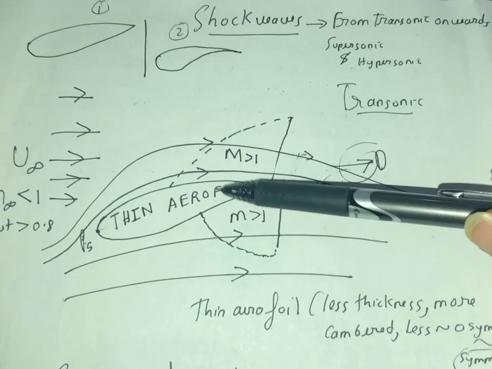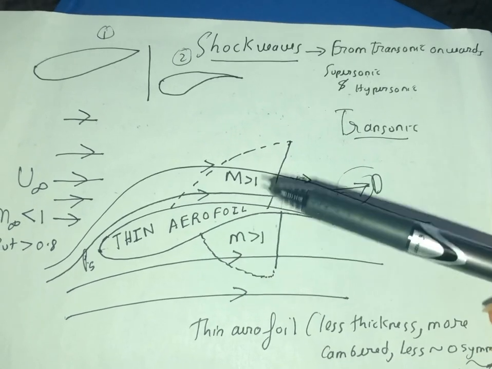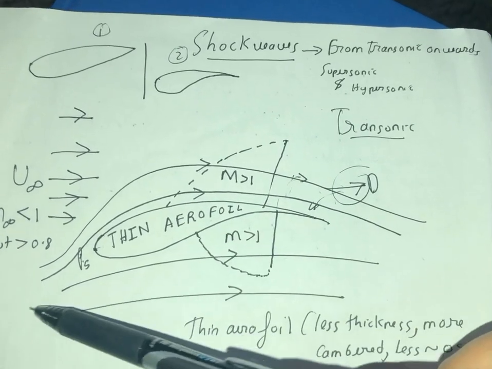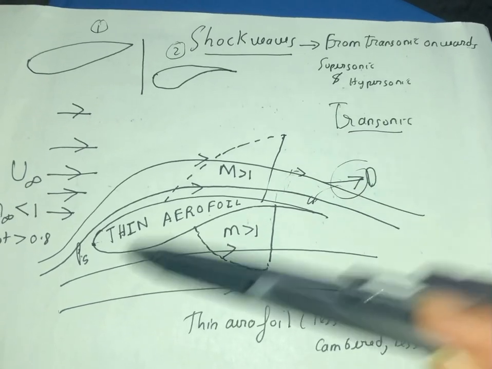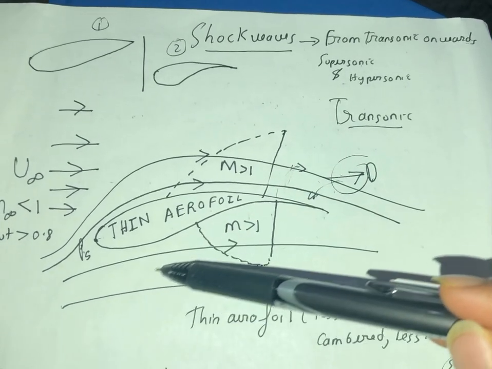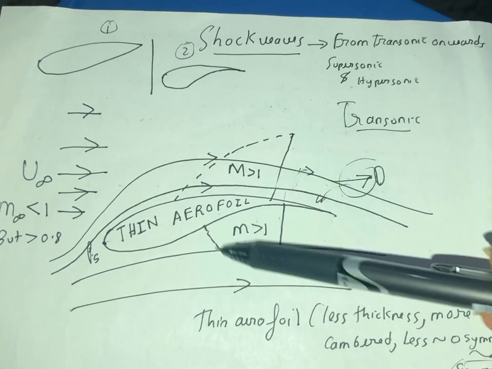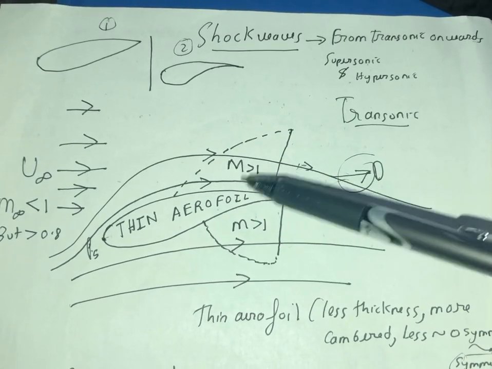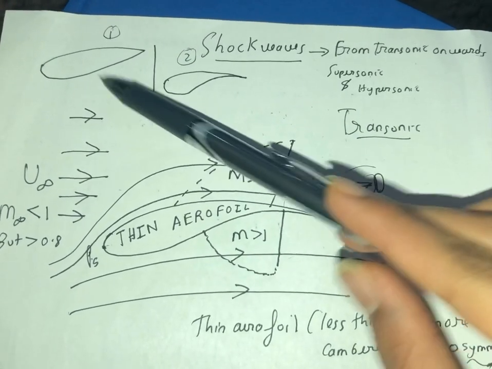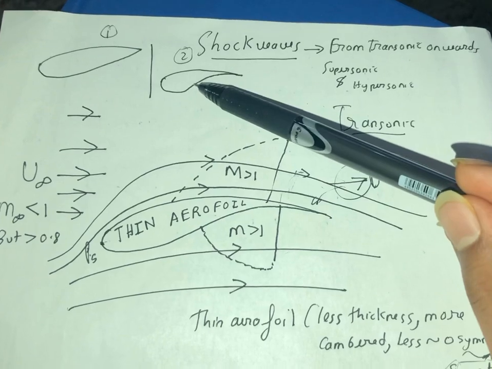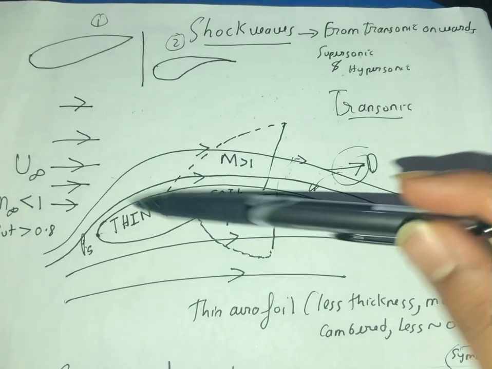wing, shown in the xy coordinates, and any airstream passing over this airfoil will have a variation in fluid flow properties. That variation will only be observed for a cambered airfoil, which is this. This is non-cambered, that is symmetric, and this is non-symmetric, that is cambered. Right. So this is a transonic flow.